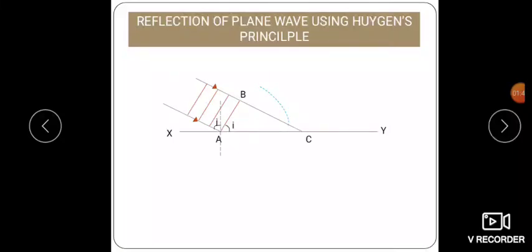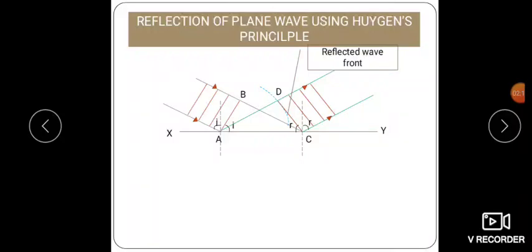Then the tangent from C touches the circle at a point D. See here in the figure, the tangent from C touches the point D. Then AD is also equal to vt, and CD is the tangential surface which touches all the spheres of the reflected secondary wavelets. Hence CD is our reflected wavefront.